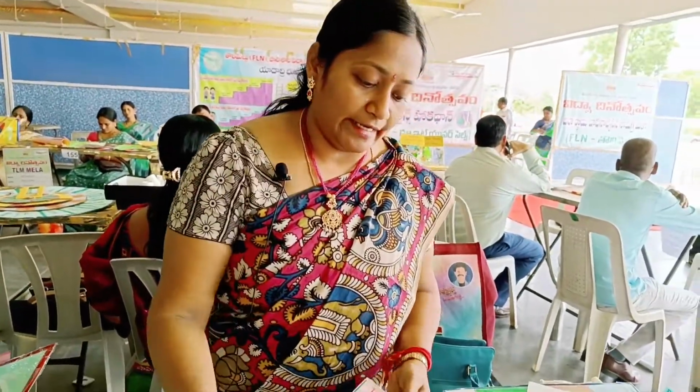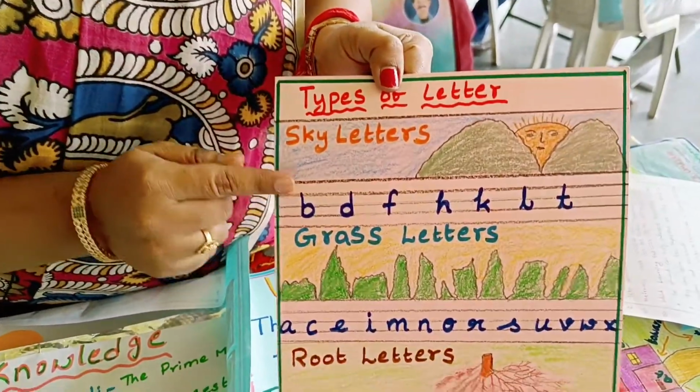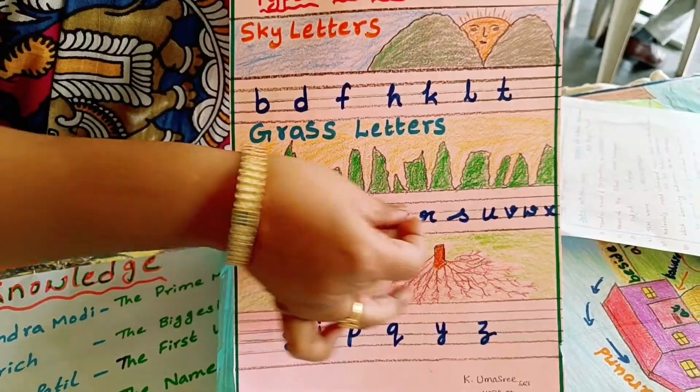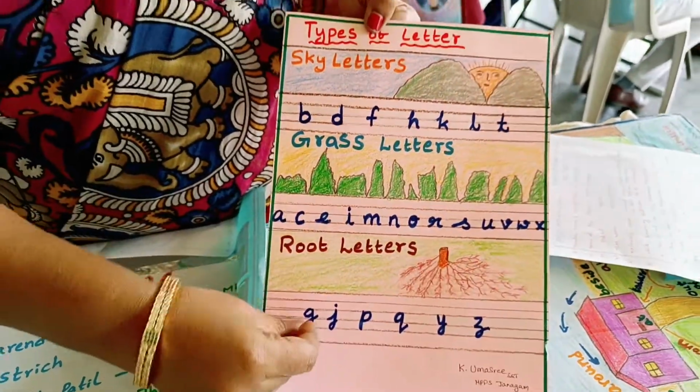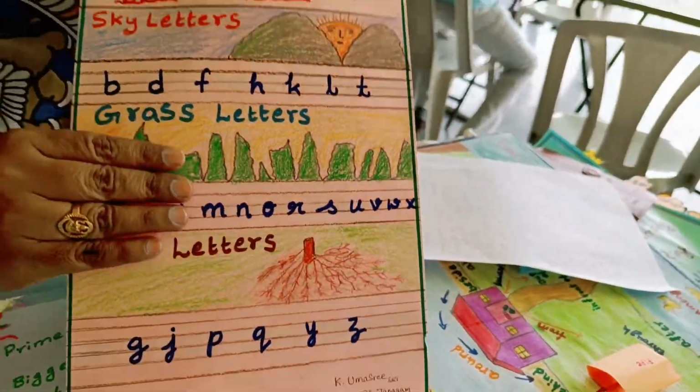And this is for writing purpose. Sky letters means you have to use the upper lines only. Grass letters means we can write on the middle line only. Root letters means we can use the bottom lines only. For writing purpose this TLM is useful.